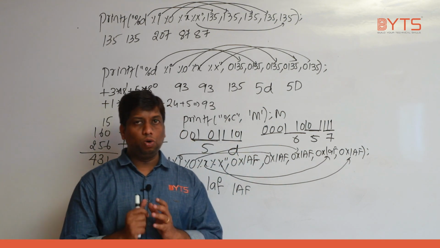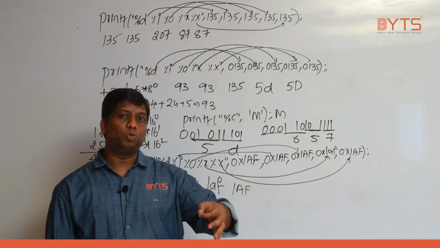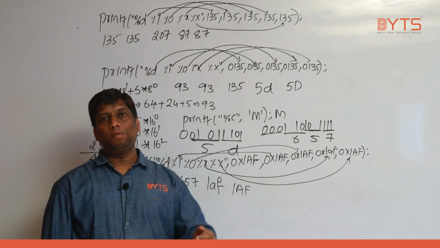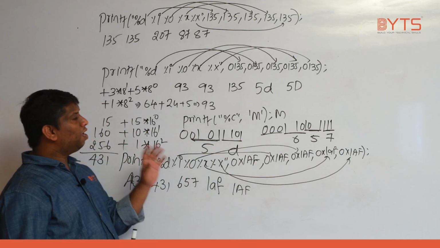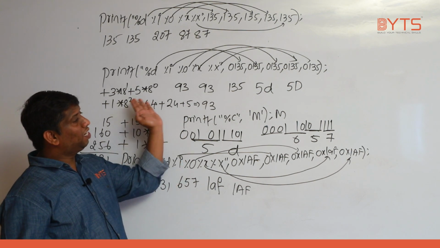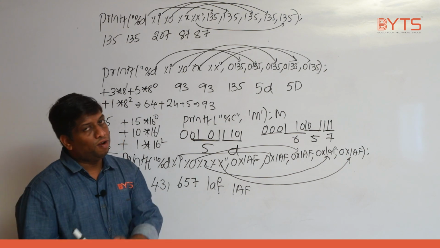Please be careful. Okay. Decimal numbers are normally written as they are. Hexadecimal numbers start with 0 small x or capital X. Octal numbers start with 0. Listen carefully. Try to understand. Here I am trying to convert the data from one data type to another data type, or same data type, within the data type from one form to another form.